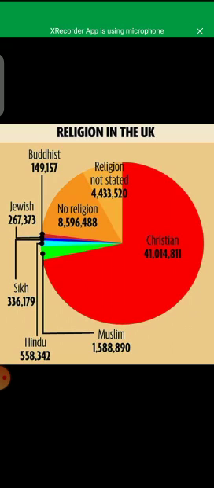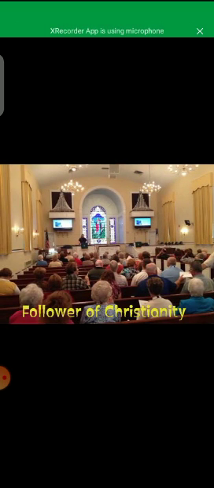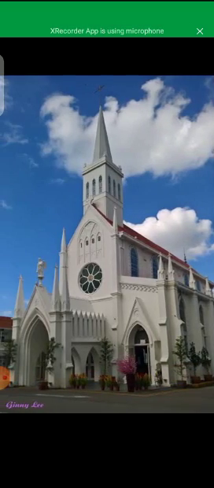As you can see in the picture clearly, the majority are followers of the Christian religion, almost 41%. Besides Christianity there are also followers of other religions, for example Buddhists, Jews, Sikhs, Hindus and Muslims, who also live in United Kingdom. These are the followers of Christianity, and they worship in the church.